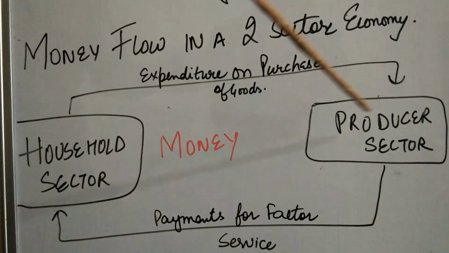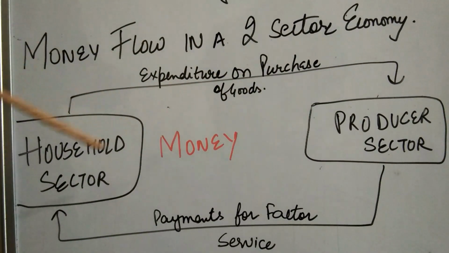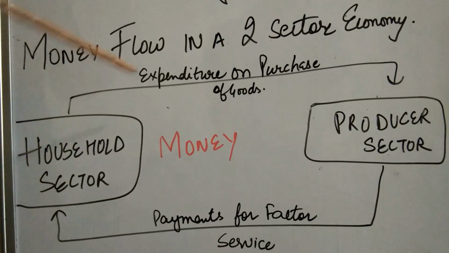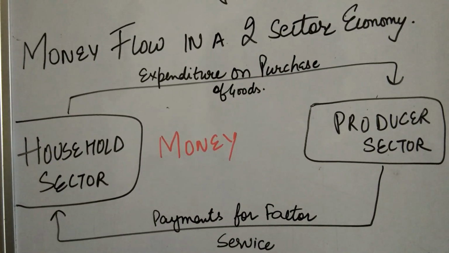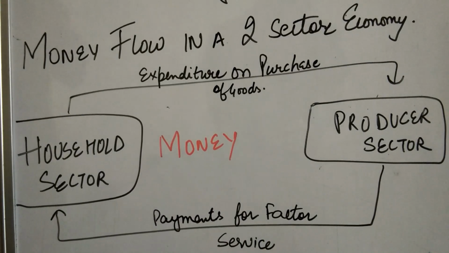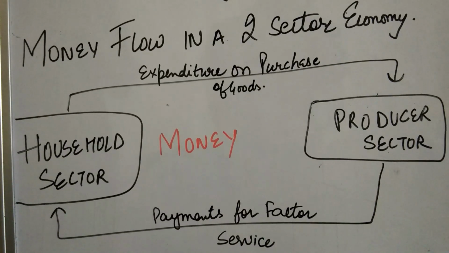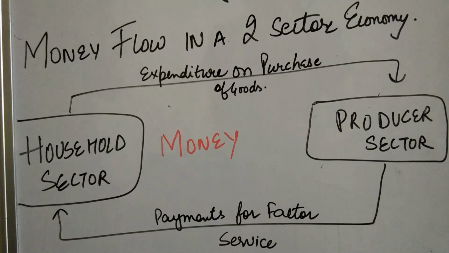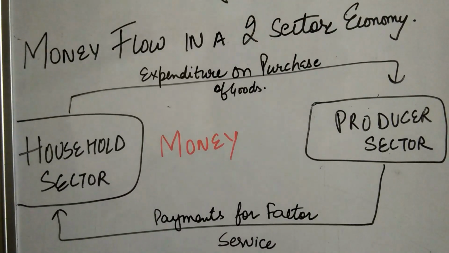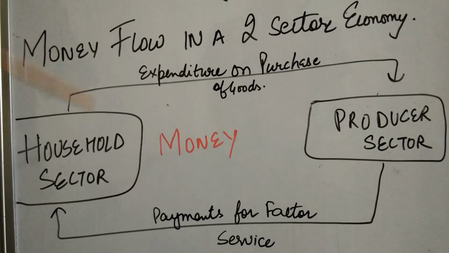Therefore, there will be exchange of money between both the sectors. This will be called the money flow between the sectors of the economy. This is how it happens between all the four sectors of the economy. But to make the process simple and easy to understand for you guys, I have taken the example of a two-sector economy. Apart from that, the process is the same.